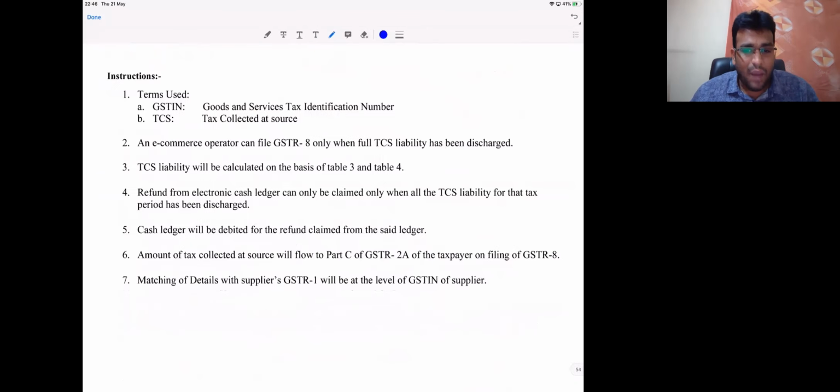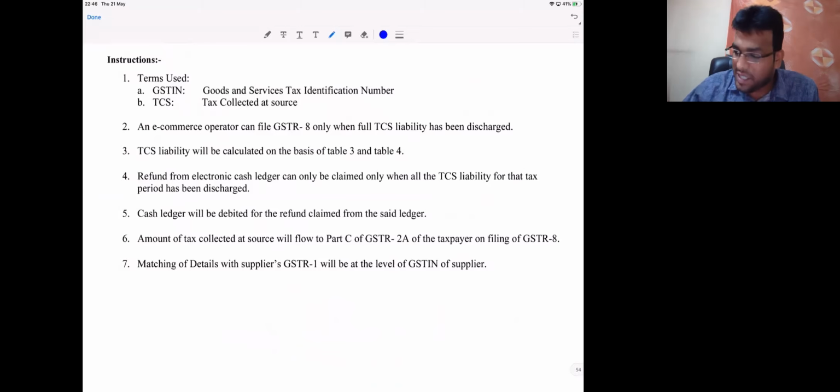That's it. I want to look at this one. Come on. GST identification number, tax at source. See the second point. Come on, look at that. An e-commerce operator can file GSTR8 only when full TCS liability has been discharged. TCS liability will be calculated on the basis of table 3 and table 4. Table 3 is this month. Table 4 is for amendments. Refund from cash ledger can only be claimed when all the TCS liability has been discharged.